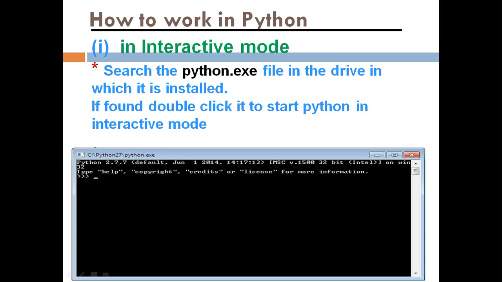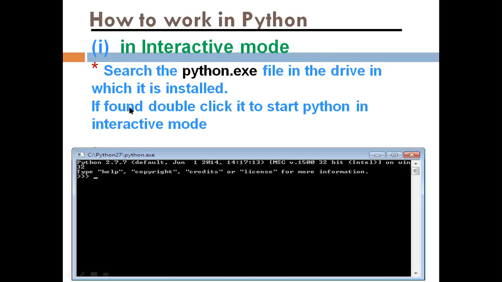So here three greater-than sign symbols will appear. This is the Python prompt. Here you can write anything. I have written a equal 10, then again assigned a equal ABC, then assigned a equal 10.5. All the variables you can write here line by line, and the code will be executed here.